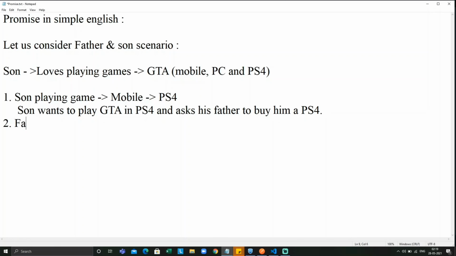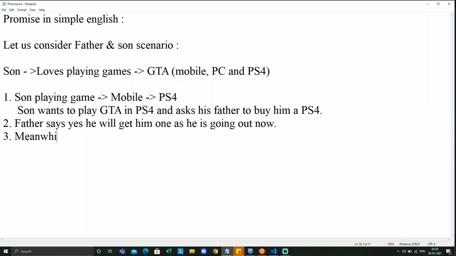Let us see the second scenario, second statement. Father says he will get a PS4. Now he's going out to buy because his son loves PlayStation 4. His son loves PlayStation more than mobile and PC. So he says, yes, I'm going out now, I'll get you one.